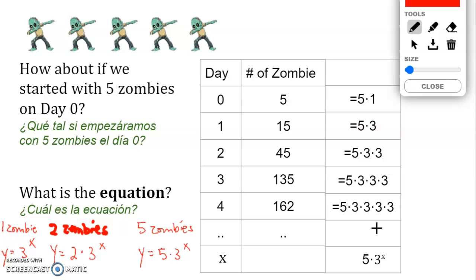Okay, so what do you notice? The pattern is still the same. 3 to the power of x, 3 to the power of x, 3 to the power of x. That is still going to be the same because the rule about each zombie infecting 2 new zombies each day did not change. However, the initial value changed, and that 5 and 2 represent the initial value on day 0, or the number of zombies on day 0. So that's the pattern that we are observing.